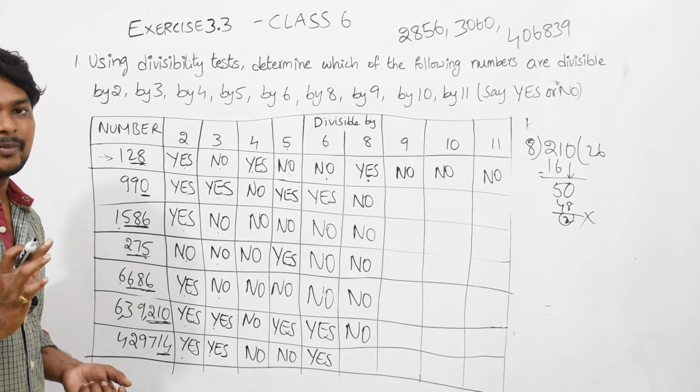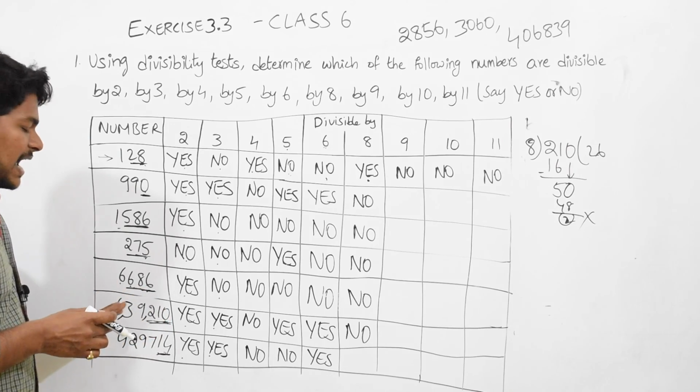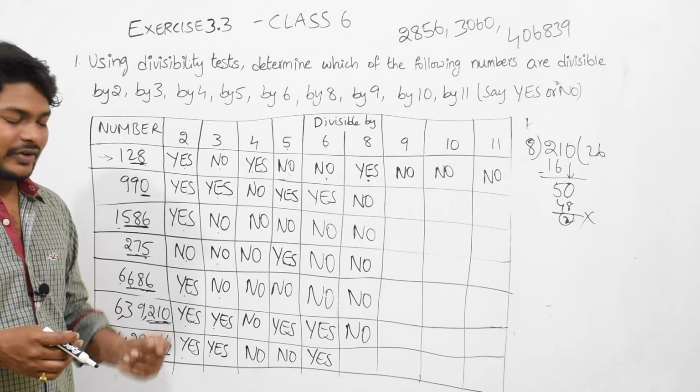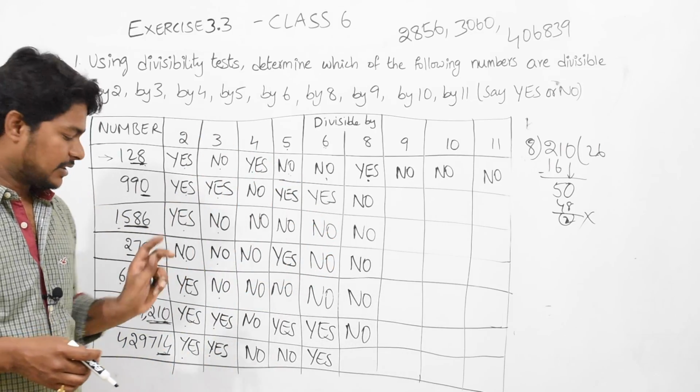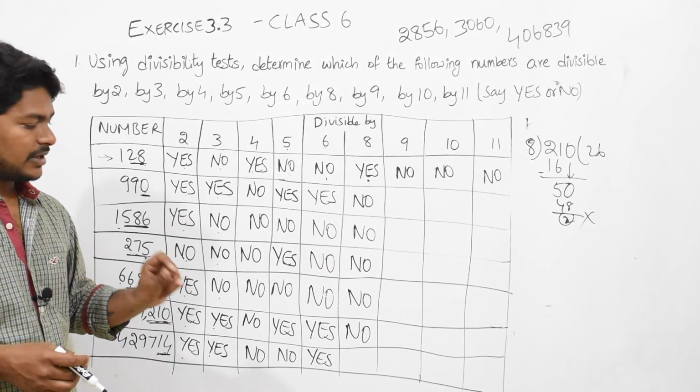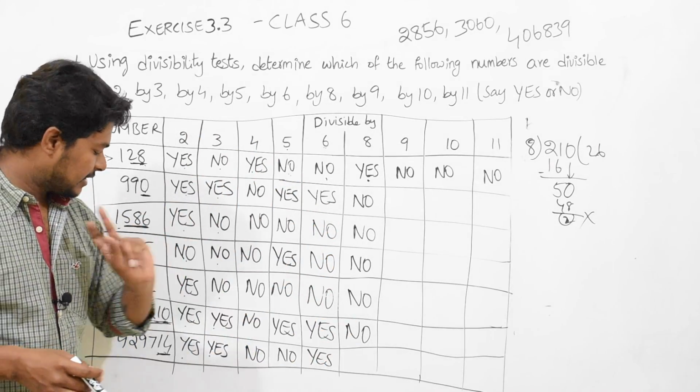That is the power of mathematics. If it is in lakhs or crores, anything, we take the last 3 digits, we divide by 8. If it is divided by 8, then the whole complete number is divided by 8. If it is not dividing, then we say directly it's not dividing.